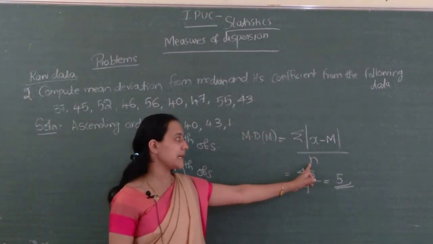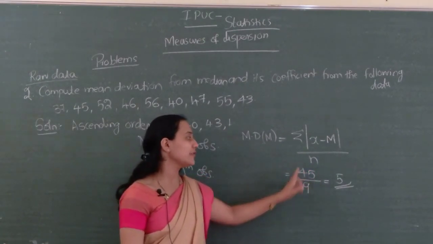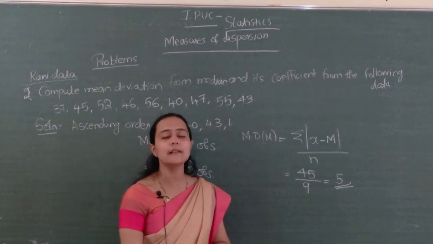So sigma mod x minus m divided by n, where n denotes the number of observations. So 45 divided by 9, that is 5.